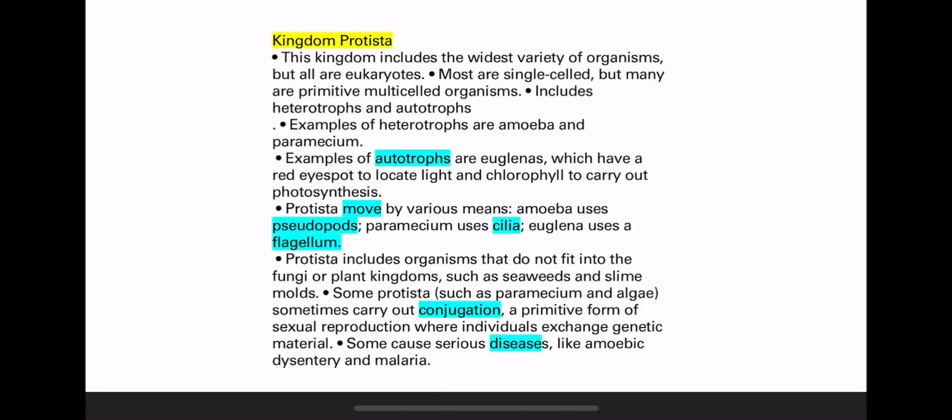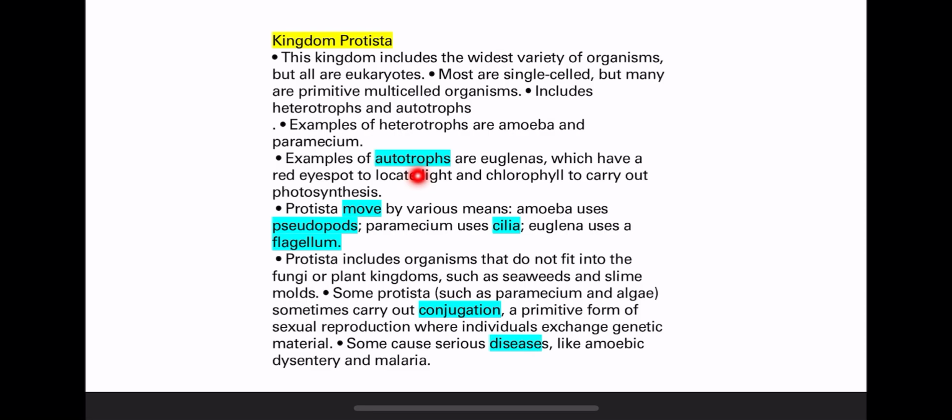Kingdom Protista is for all the eukaryotes that cannot be classified under plants, animals, or fungi. They are completely different, and this is the widest kingdom, the kingdom that includes the widest variety of organisms. Why? Because the organisms are completely different. Some of them are heterotrophs, like amoeba and paramecium. What is the meaning of heterotrophs? It means that they can't make their own food. They are consumers. Or some of them are autotrophs, photosynthetic organisms like algae.